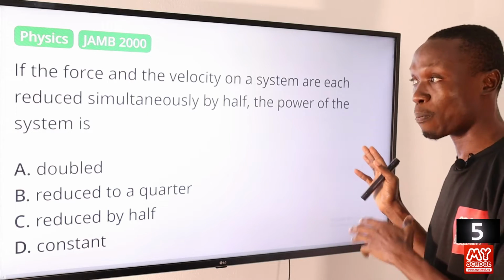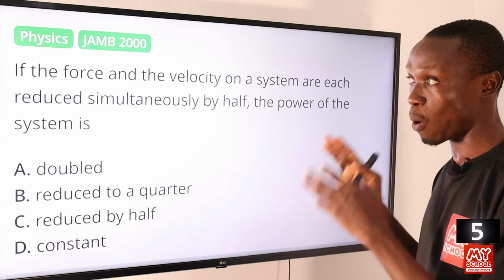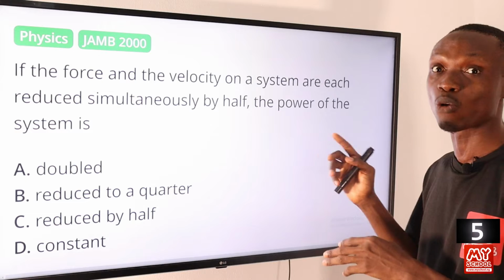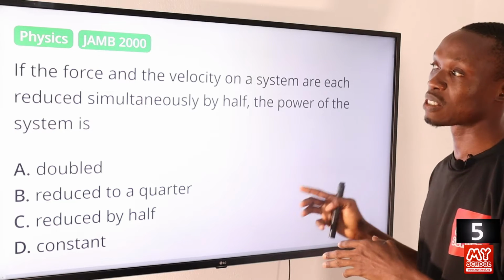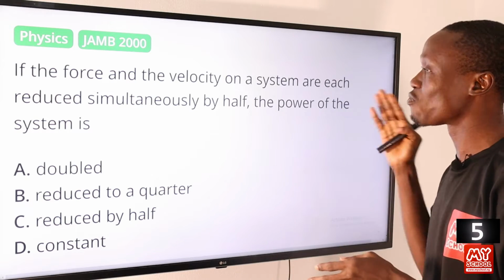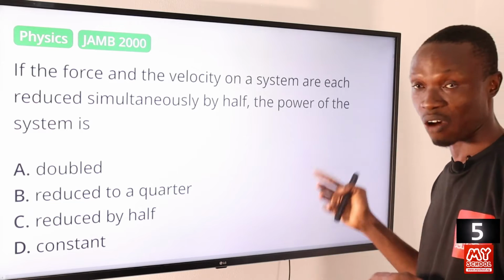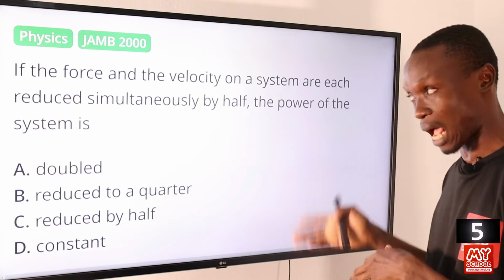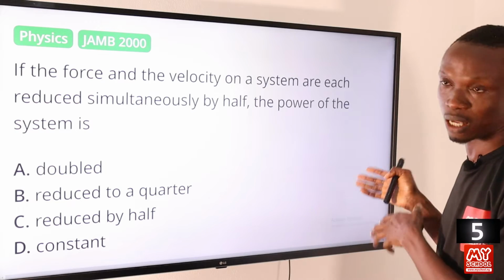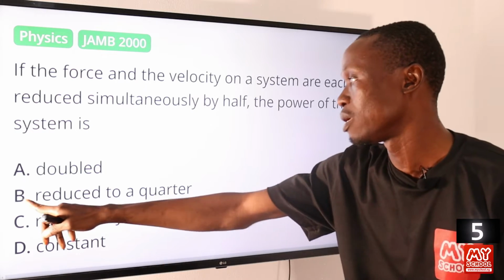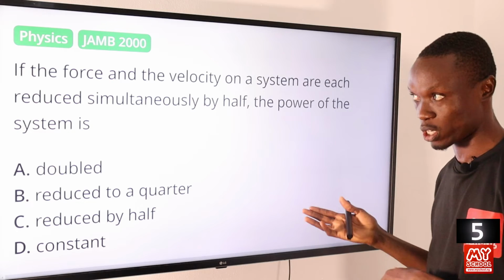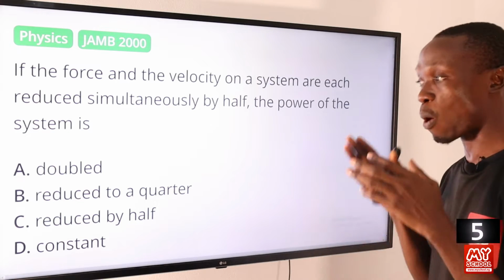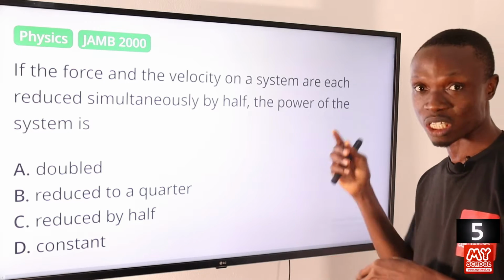So if we multiply both of them to get the value of the power, we'll discover that power will be equals to 1/4. Okay, so that means that since the velocity and the force are reduced by half, the power itself will be reduced to 1/4 of its original size. So that makes option B the correct answer to this question. Okay, so the power will be reduced to a quarter of its original size.